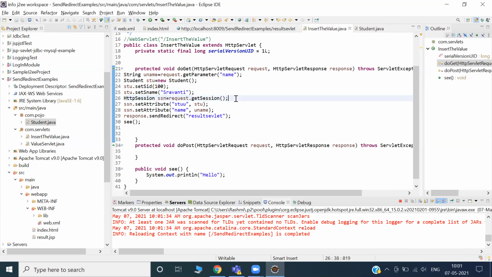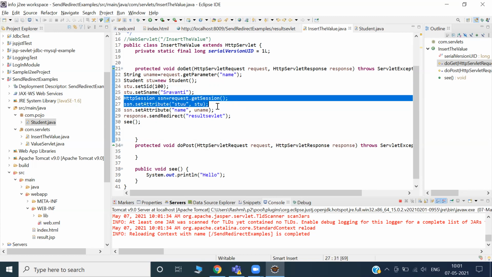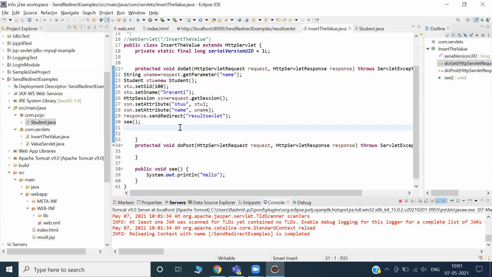I don't want to discuss all these things right now. Let me first discuss sending response data. I want to send whatever data I have. Now the student information is with me.